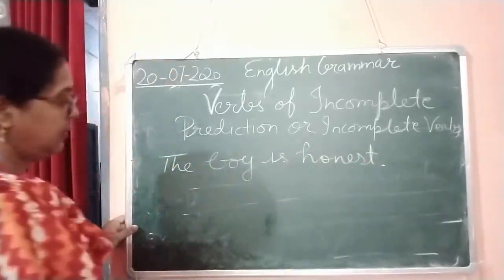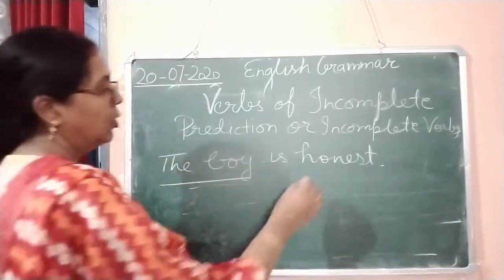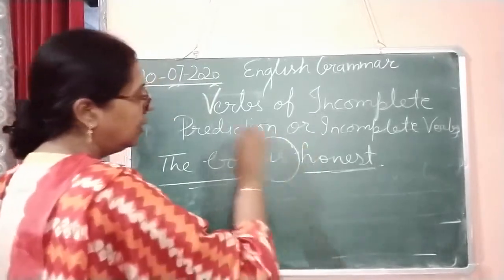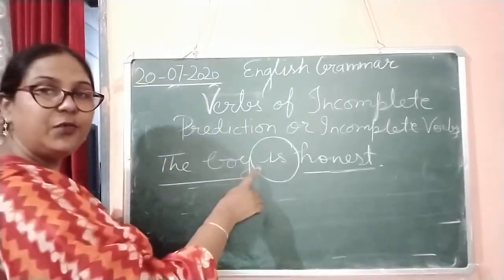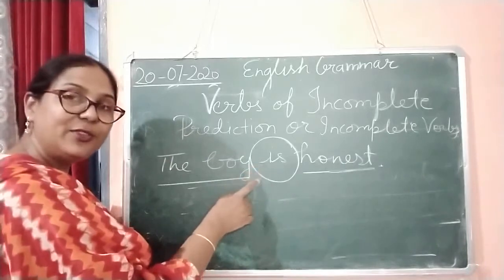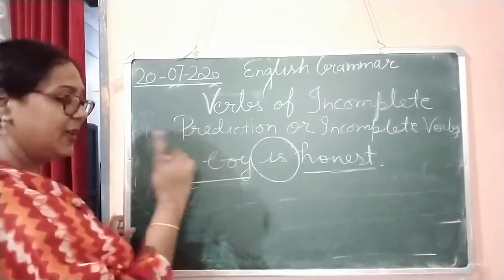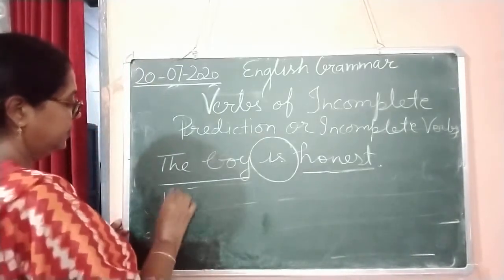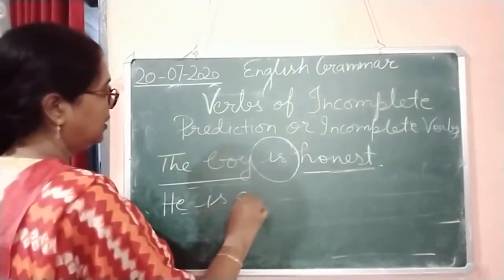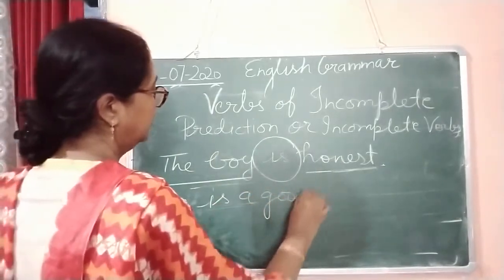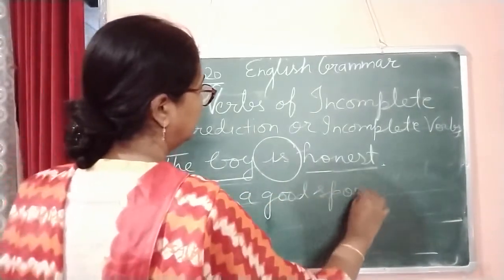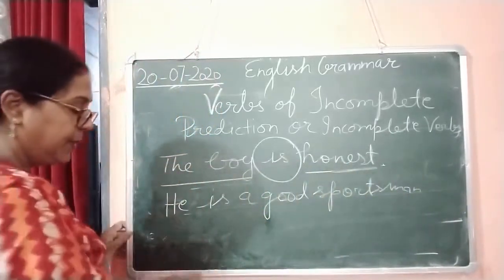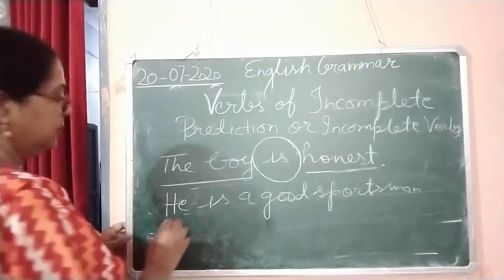Here you can see, the boy is a doer, honest is its quality, and in between what are you able to see? This is. In the next sentence, he is a good sportsman. In the third example, the play was interesting.